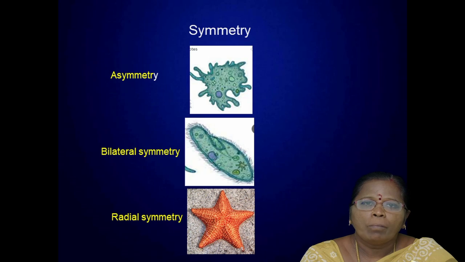And if the body parts are arranged around a central axis, these animals show radial symmetry. Here the starfish shows radial symmetry, paramecium shows bilateral symmetry, and the amoeba shows asymmetry, because the amoeba often changes its shape.